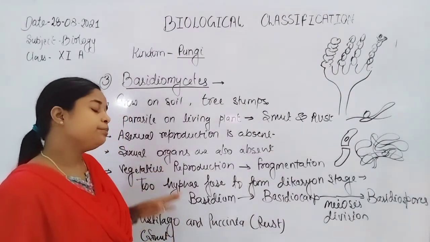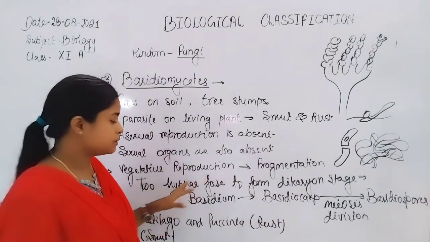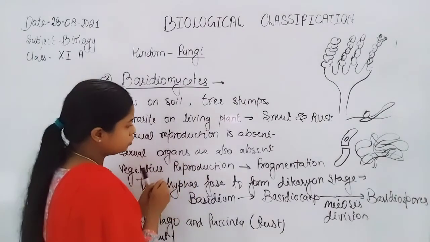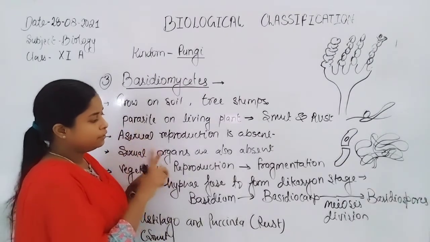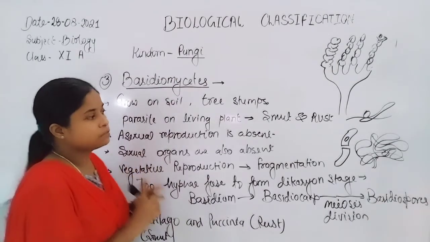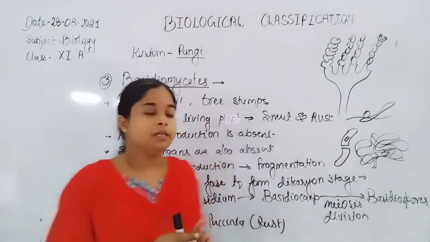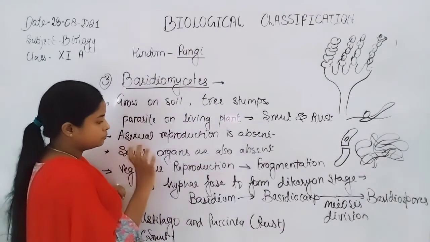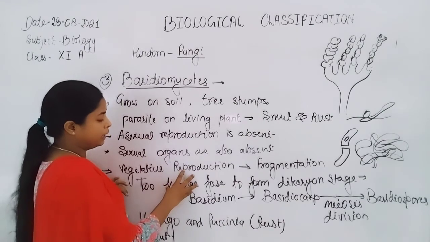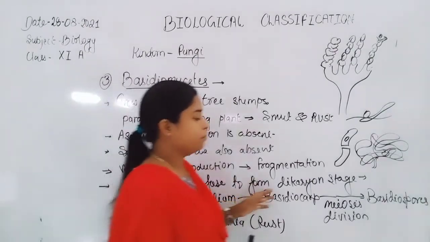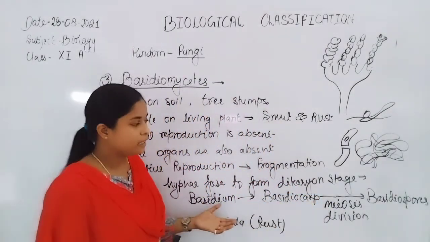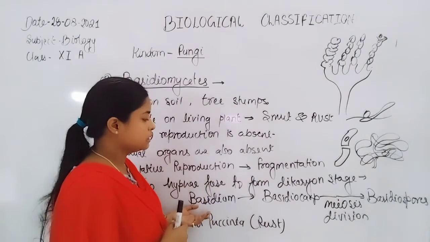Now how can they reproduce? Because sexual organs are absent, reproduction only takes place by the fusion of hyphae. Two hyphae of different strains fuse with each other, and plasmogamy is carried out. Plasmogamy means fusion of the plasma of hyphae. Thus they form the dikaryon stage, where two nuclei are present. The dikaryon stage gives rise to the basidium.